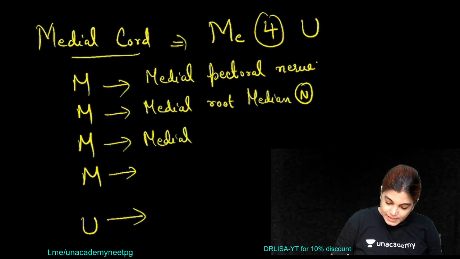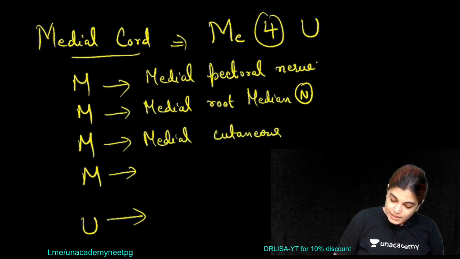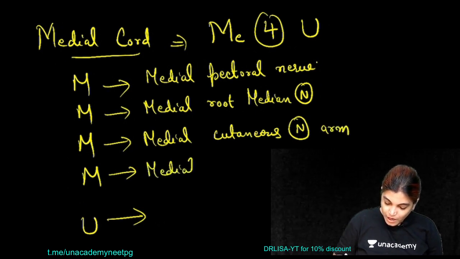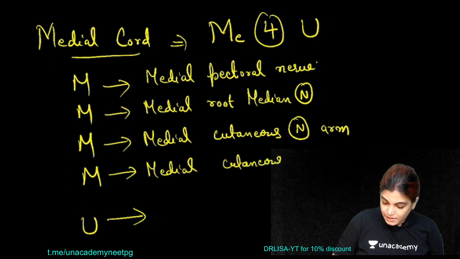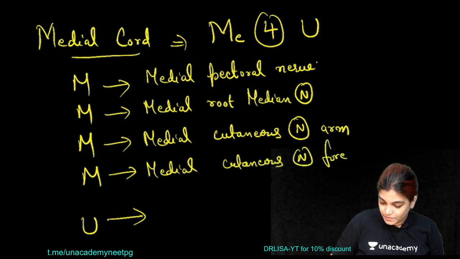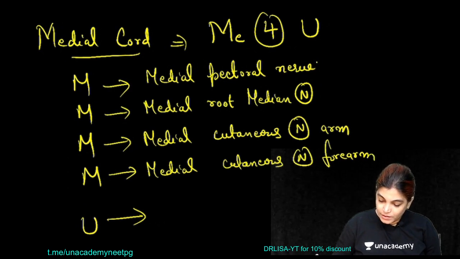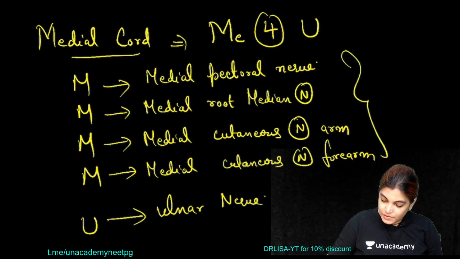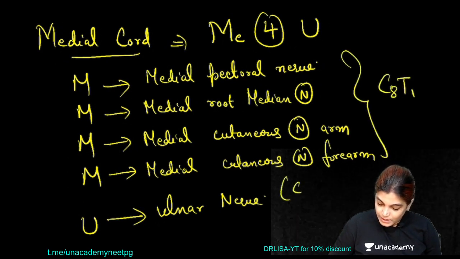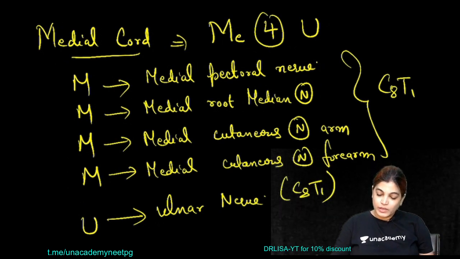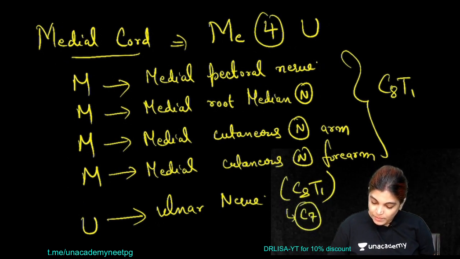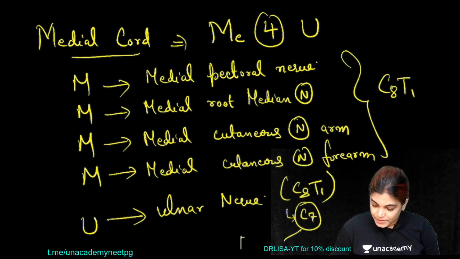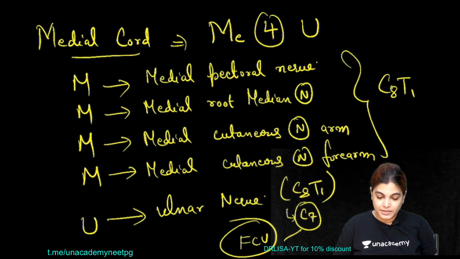Medial cutaneous nerve of arm, medial cutaneous nerve of forearm, and U for ulnar nerve. The root value of all these nerves is C8 and T1, also for the ulnar nerve. But the ulnar nerve also includes fibers from C7 that supply flexor carpi ulnaris. So C7 for FCU, that means flexor carpi ulnaris.